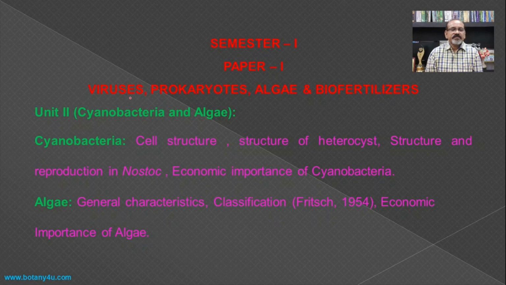Then unit 2 contains the cyanobacteria and algae. The cyanobacteria include the structure of the heterocyst, structure and reproduction in Nostoc including the economic importance, general characteristics of the algae and classification of the algae given by Fritsch.